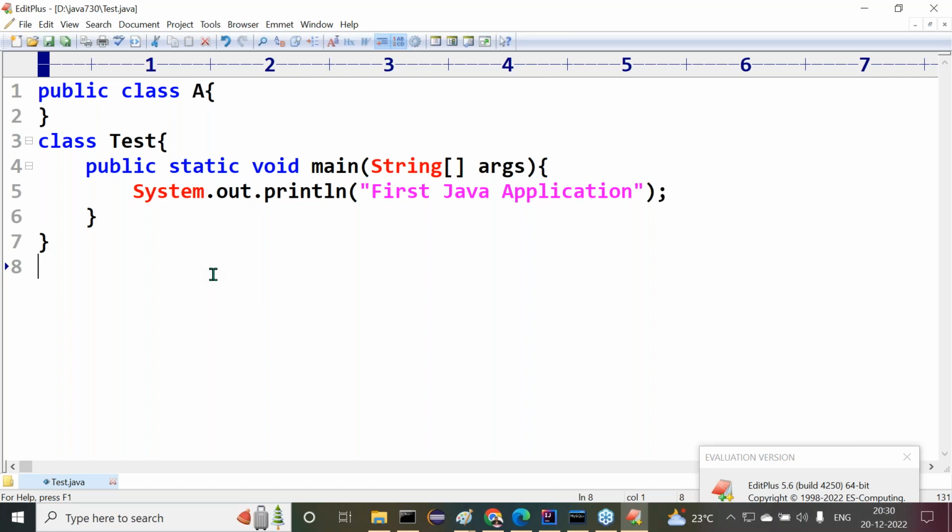Class A is public. What is our rule actually? If any class is public, we must save the Java file with the public class name. But what is my current Java file name? Tester.java. The current file name is Tester.java, but class A is public. Now we are against the rule. If I compile this program, I definitely need to get a compilation error.